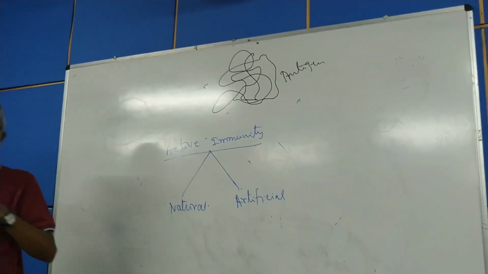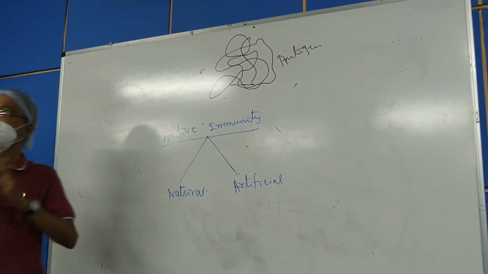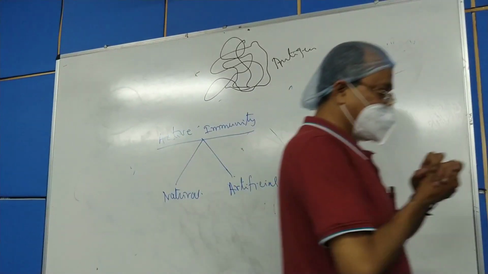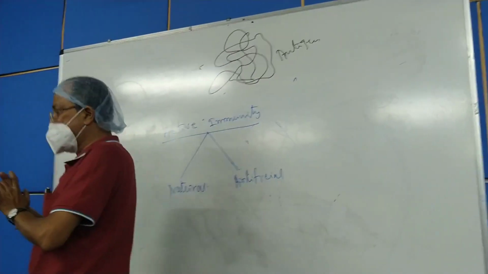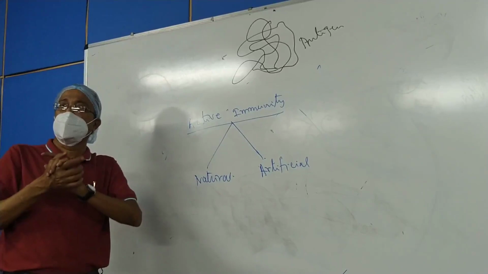Then what is artificial active immunity? Any guess? Artificial active immunity is what is going on right at this moment throughout the world.